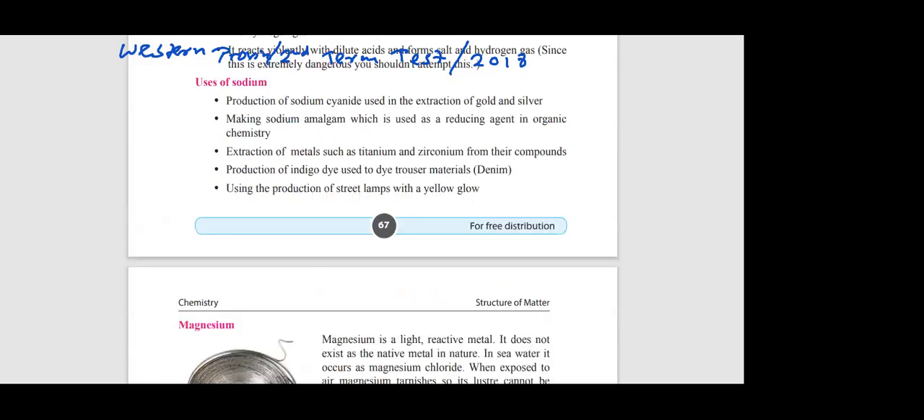Can you see extraction of titanium and zirconium from their compounds? Those who couldn't find the answer, right? Textbook page number 67. Yeah, titanium and zirconium extraction. What is the metal used? Sodium. Therefore, at least 1 or 2 uses of sodium you have to remember. They can ask either MCQs or structured essay type questions. Sodium is a very reactive metal, but there are uses.